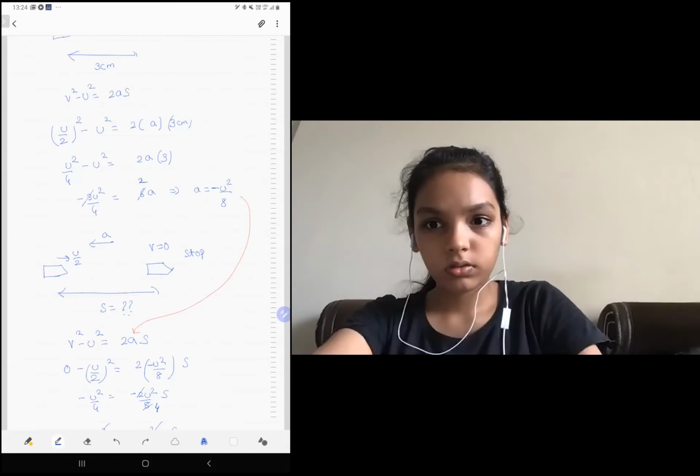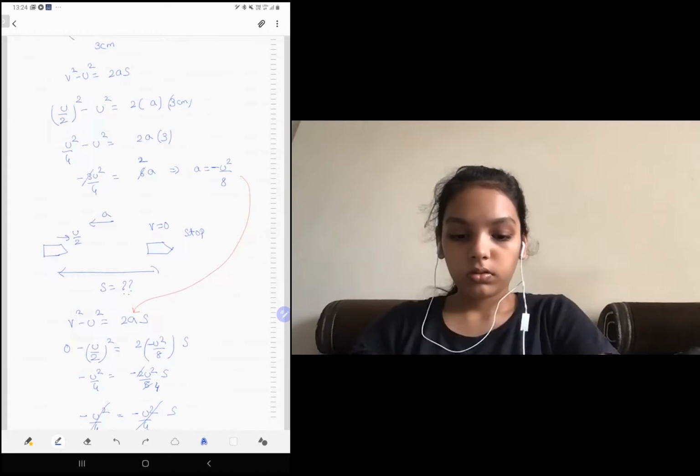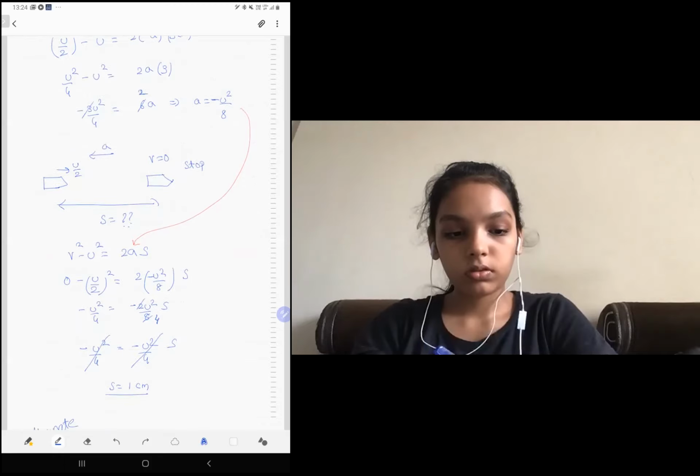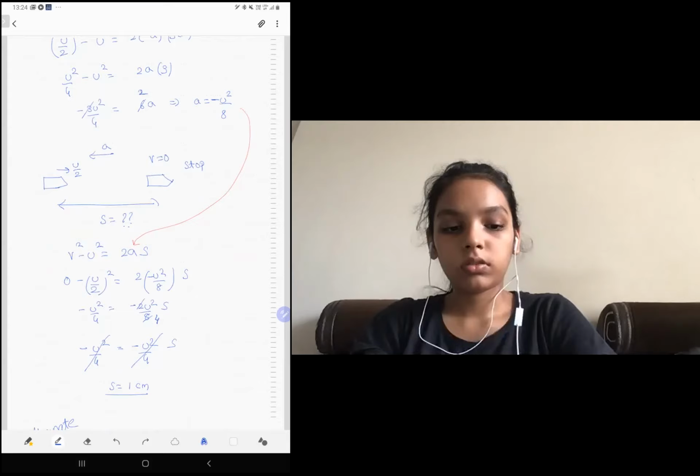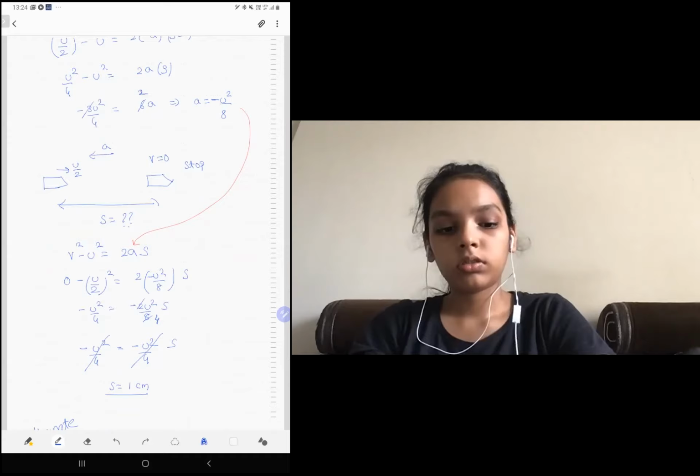So again I apply the formula. v square minus u square is 2as. But now what is the initial speed? u by 2. What is the final speed? 0. So when I solve this, I get s is 1 centimeter. Meaning the first bullet will travel 3 centimeters, speed became half. It will travel 1 centimeter and stop. Okay. Then anything else?